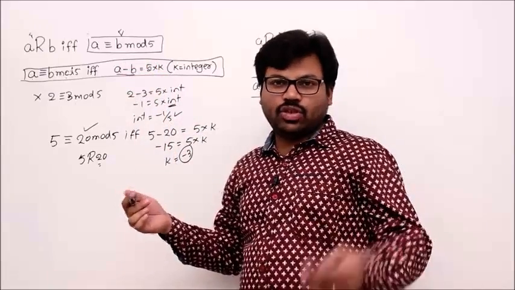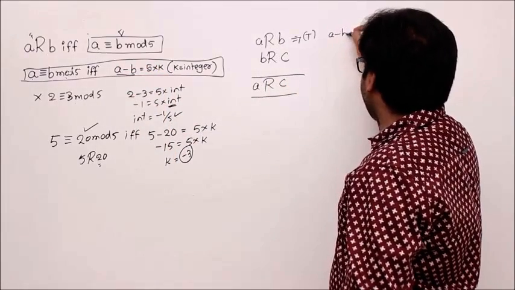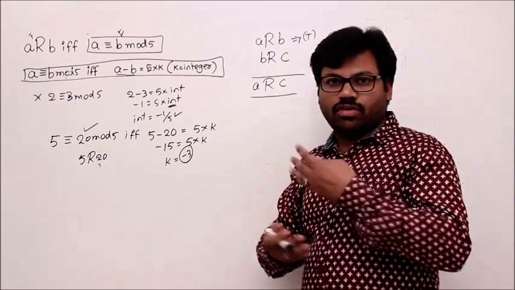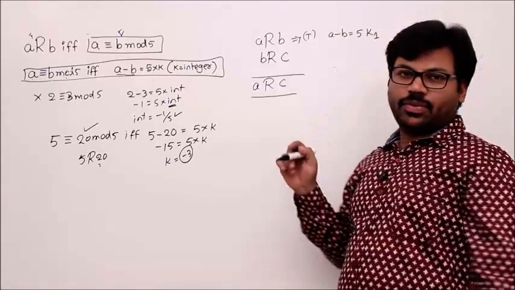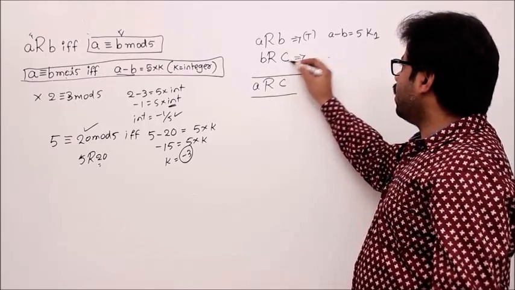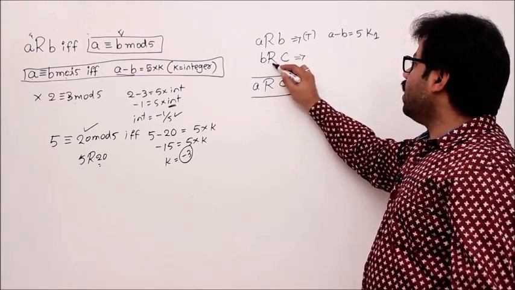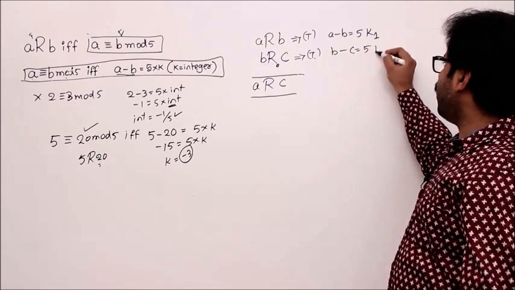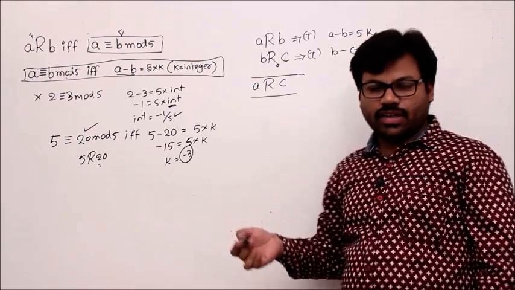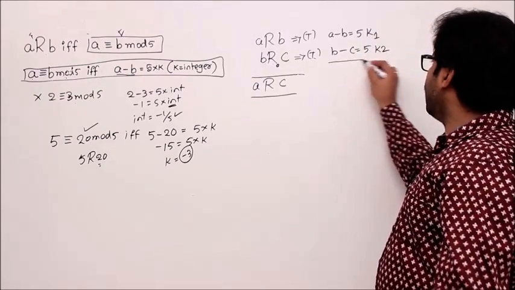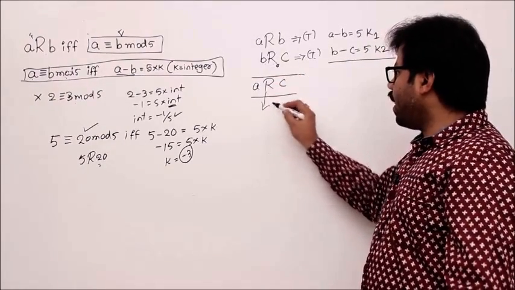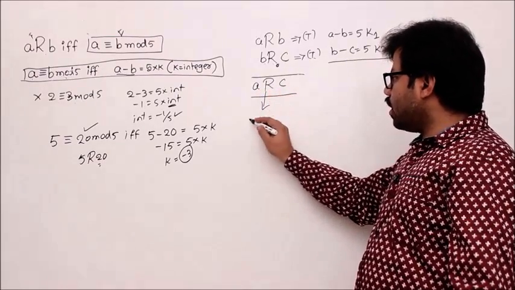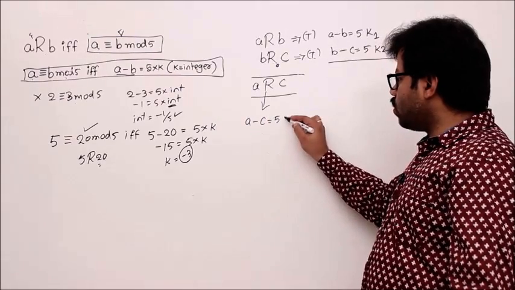Indirectly, A minus B should be 5 times k, isn't it? So A minus B equals 5 times integer k1, because I am going to use k one more time. That's why let me take k1 and k2. B is related to C if and only if B minus C equals 5 times k2, where k1 and k2 are integers. Using this, can we get any information about A related to C? To prove that A is related to C, we have to prove that A minus C equals 5 times some k.